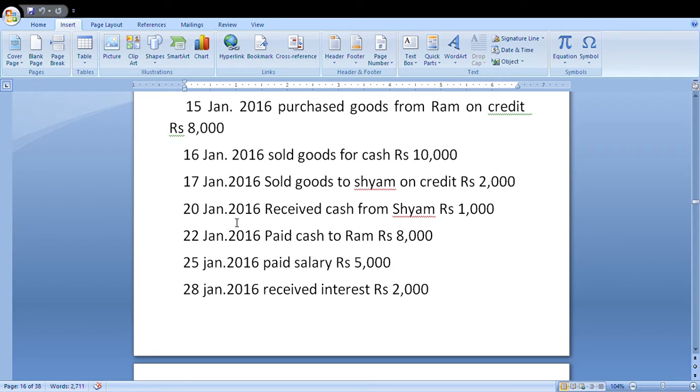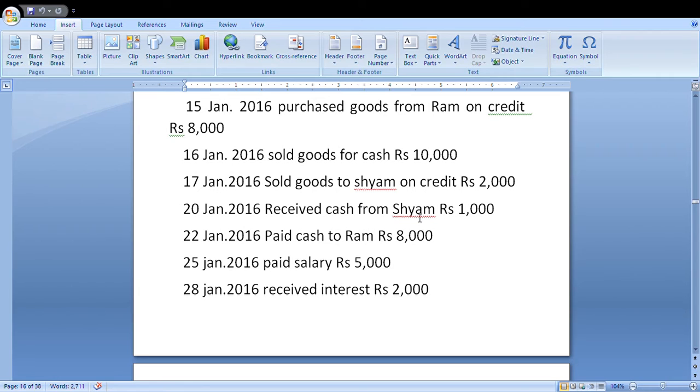In this transaction there are two accounts: one is cash, second is Sam. Cash received comes in. For a real account, any asset coming in is debit.